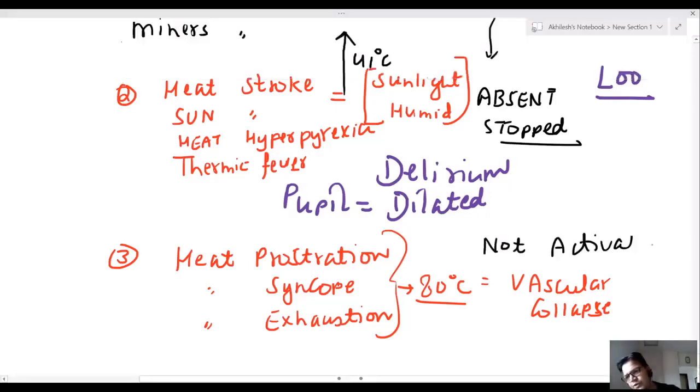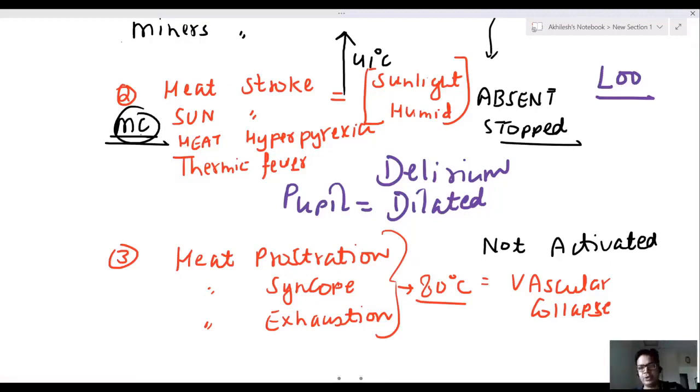Sir, I would use three words. Sweating is more leading to muscle cramp, it is a heat cramp. Sweating is activated, but after 41 degrees centigrade sweating is stopped, it is a heat stroke. And you get vascular collapse at a very high temperature. Sweating is not activated, temperature is not increased, that is heat syncope. Most common is heat stroke in India.